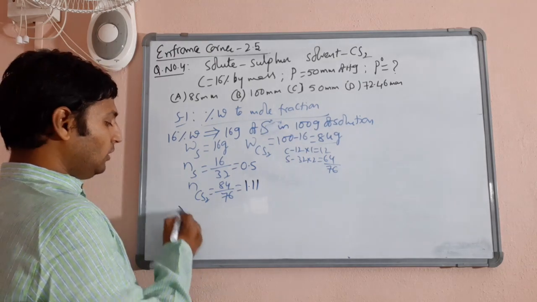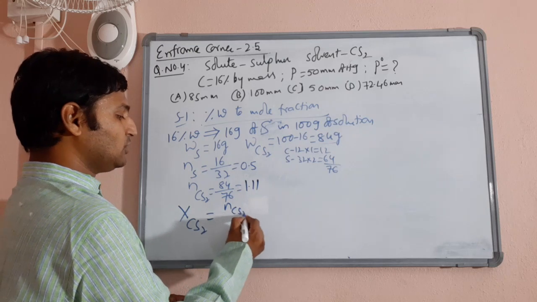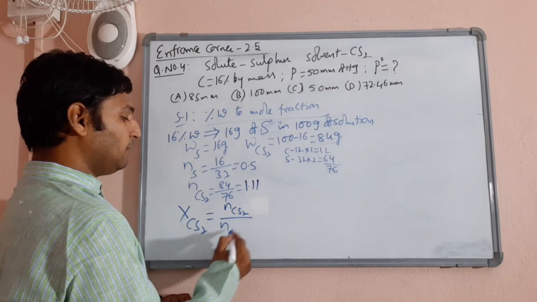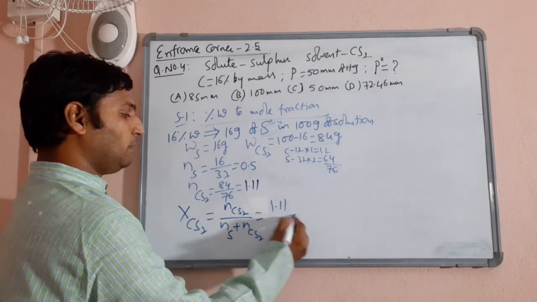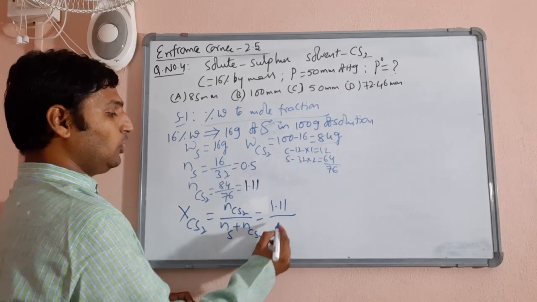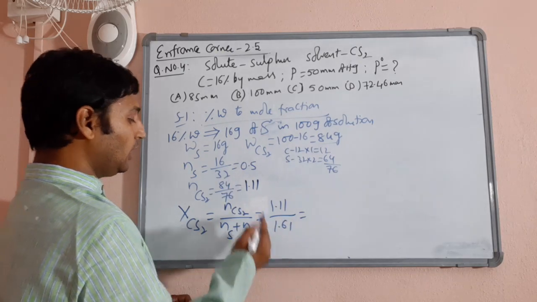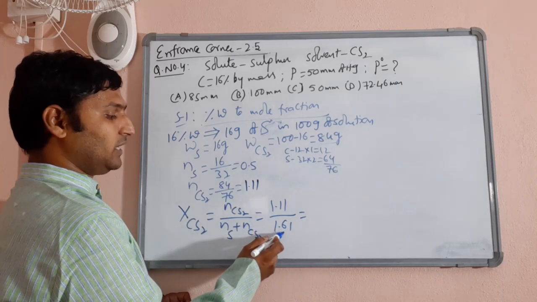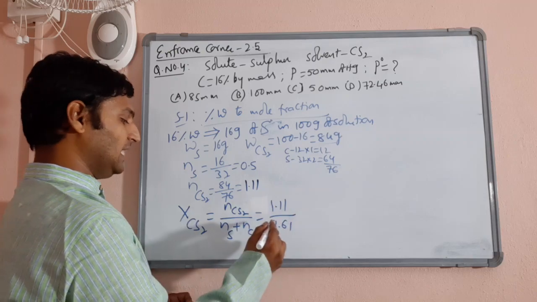Now the mole fraction of carbon disulfide is equal to the number of moles of carbon disulfide divided by the number of moles of sulfur plus the number of moles of carbon disulfide. So 1.11 divided by 1.11 plus 0.5, which will be 1.61. 1.11 divided by 1.61 gives the mole fraction of carbon disulfide.